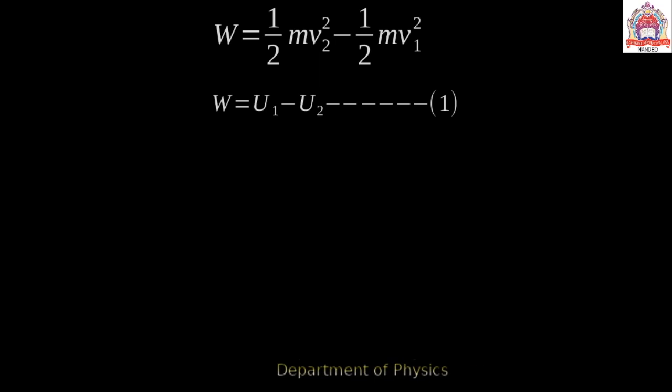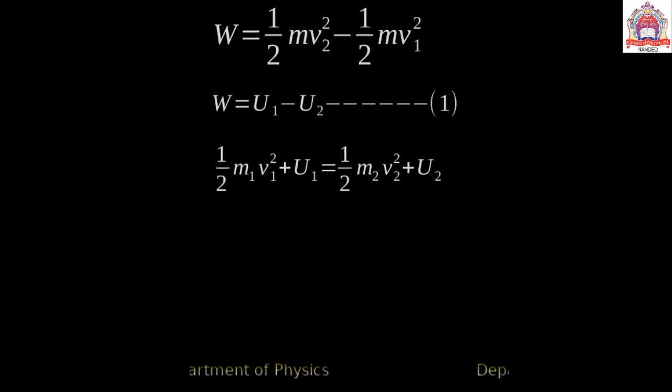So this equation expresses that in a conservative force field, if the kinetic energy of the particle increases in moving from one point to another point, then its potential energy should decrease.